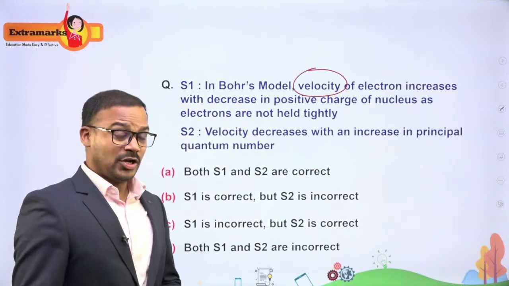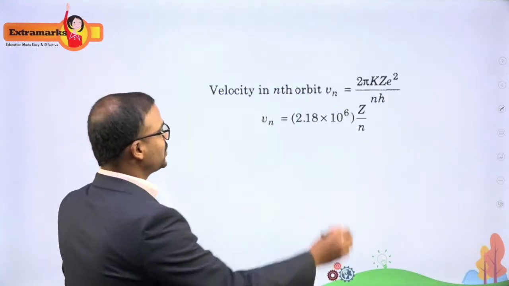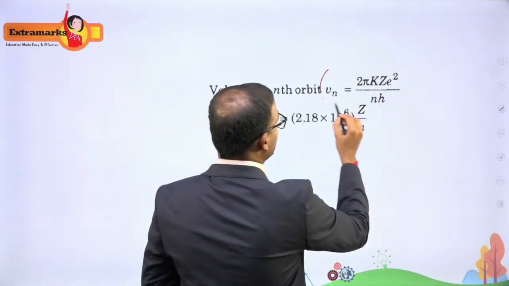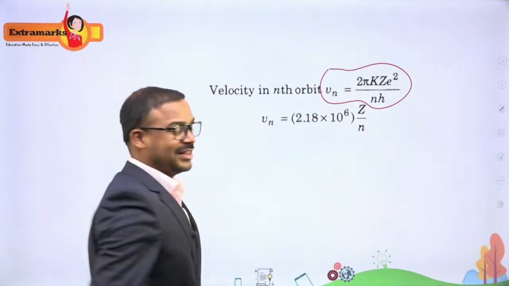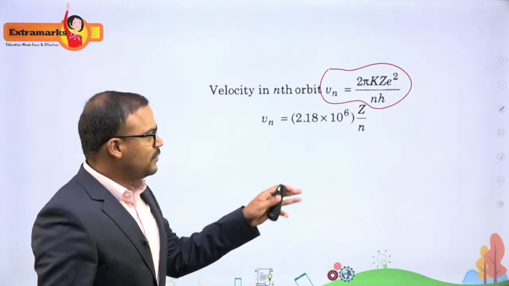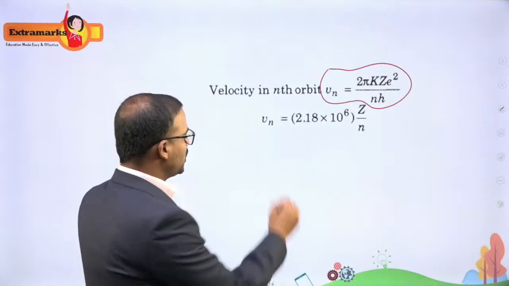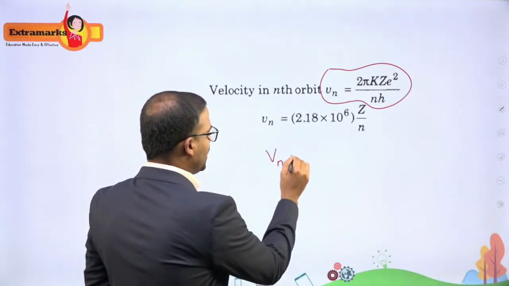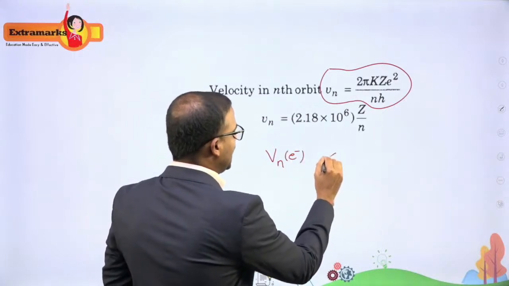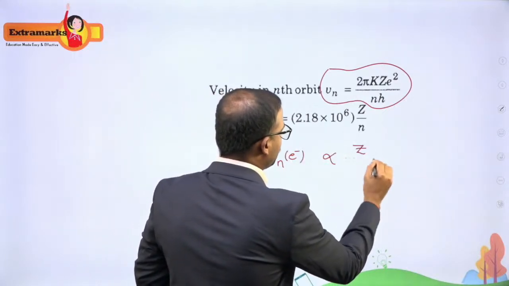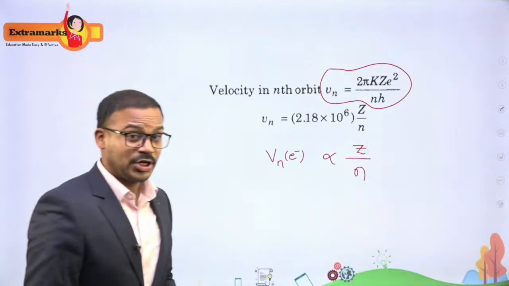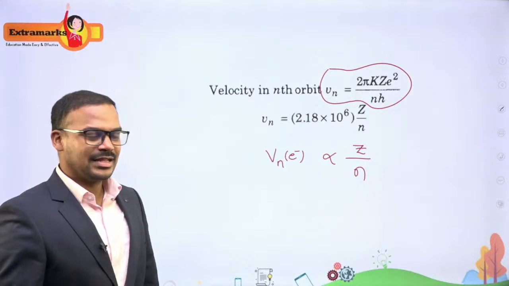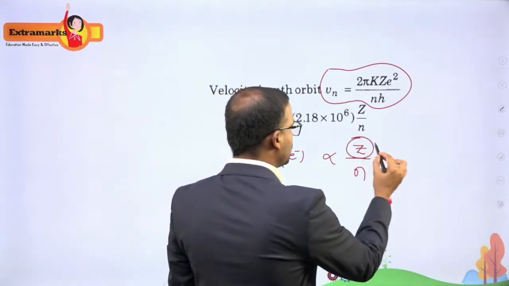To talk about the velocity, we should know the formula. What is the formula which tells us about the velocity of the electron in the nth orbit? This is the formula. And if you see carefully, if you substitute all the constants, you are left with V, the velocity of the electron in the nth orbit, directly proportional to Z by n. So this is what is important to answer this, and you can see clearly that this Z